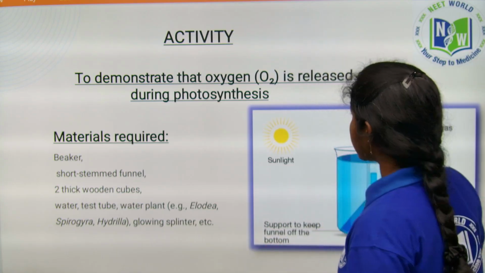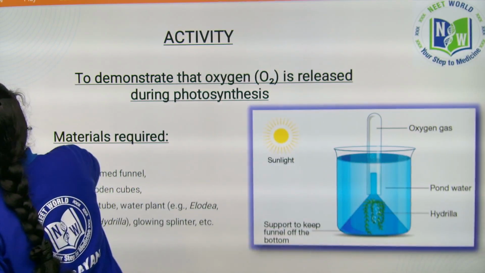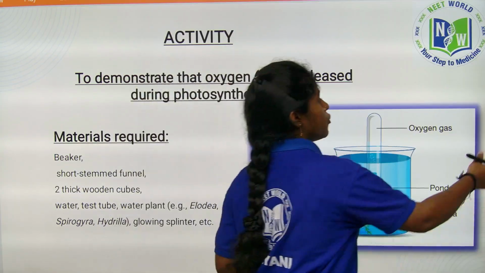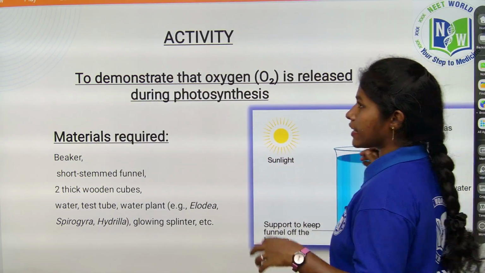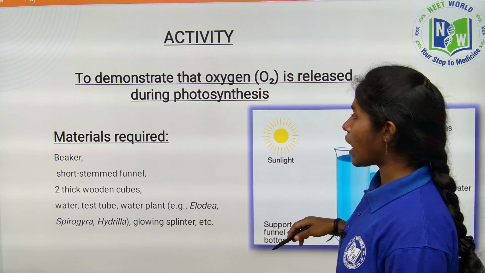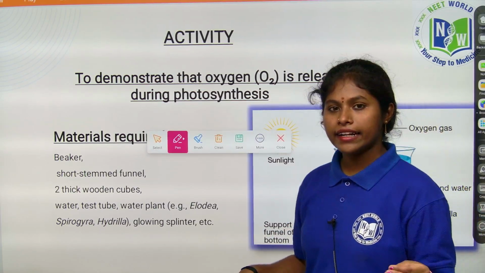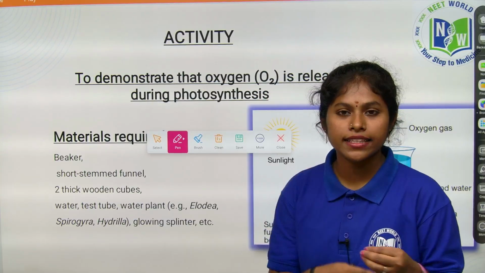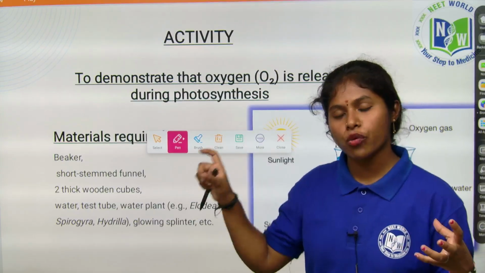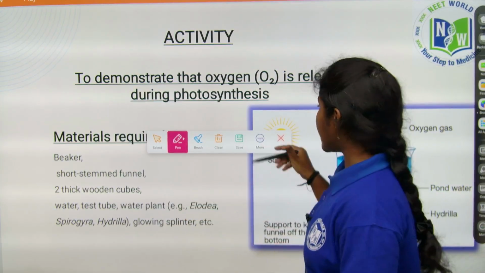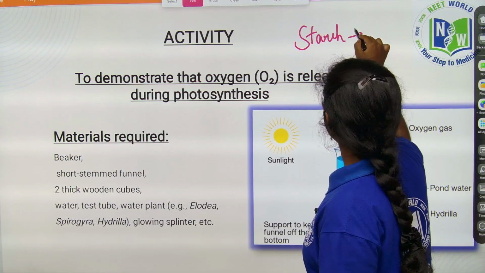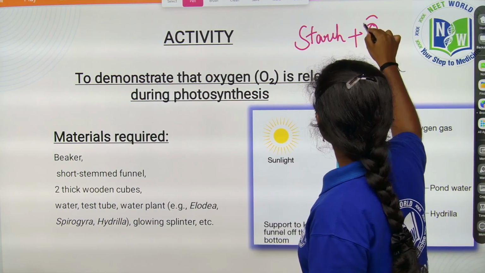So today in this session we are going to demonstrate the release of oxygen with the help of photosynthesis, using raw inorganic materials like light, water and all that. By utilizing these raw materials, glucose is produced, nothing but carbohydrates, ultimately stored in the form of starch in the plants. Along with starch, oxygen is also produced.